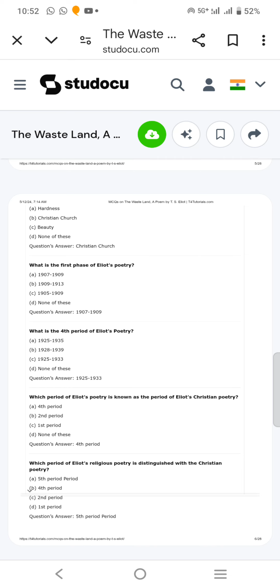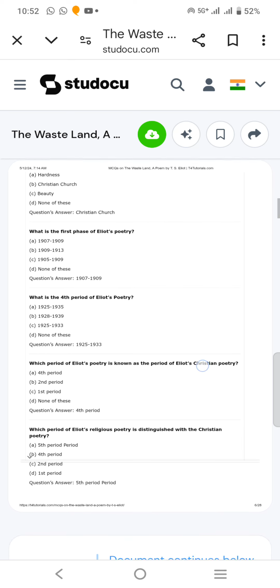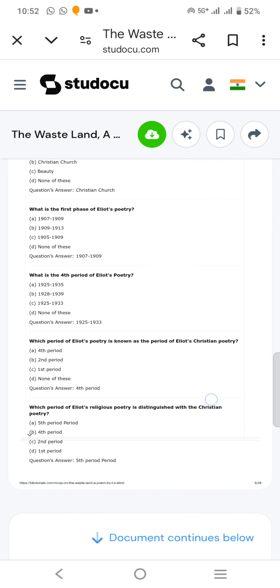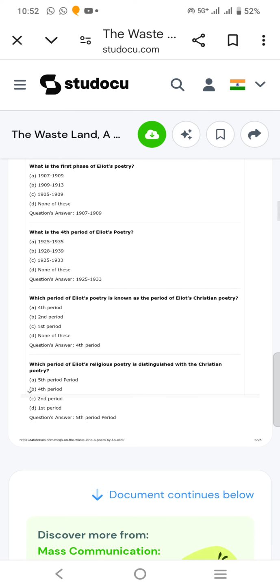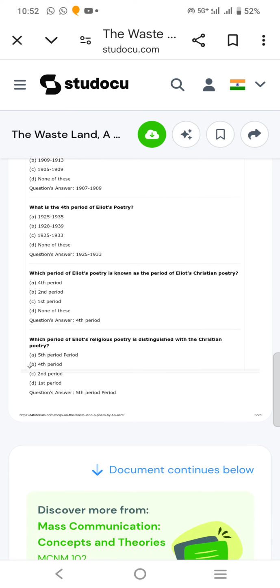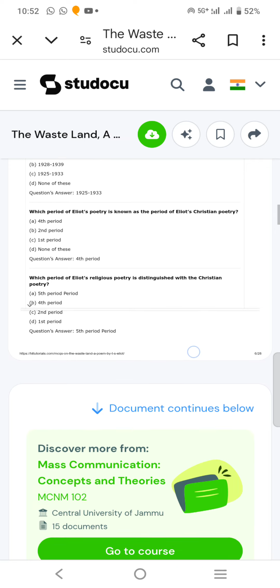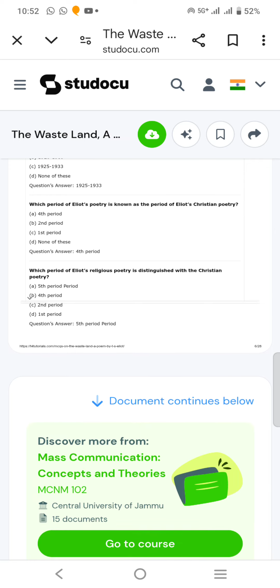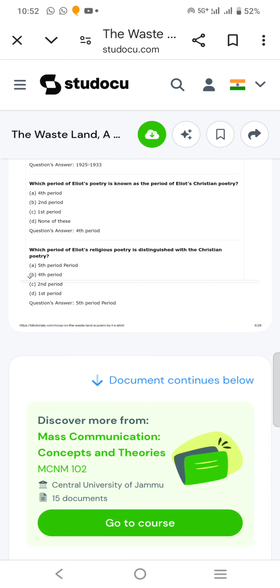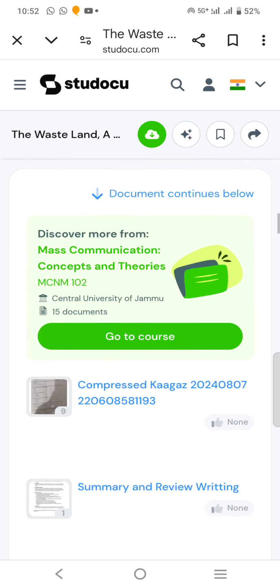What is the first phase of Eliot's poetry? 1907 to 1909. What is the fourth period of Eliot's poetry? 1925 to 1933. Which period of Eliot's poetry is known as the period of Eliot's Christian poetry? Fourth period. Which period of Eliot's religious poetry is distinguished with the Christian poetry? Fifth period. Okay.